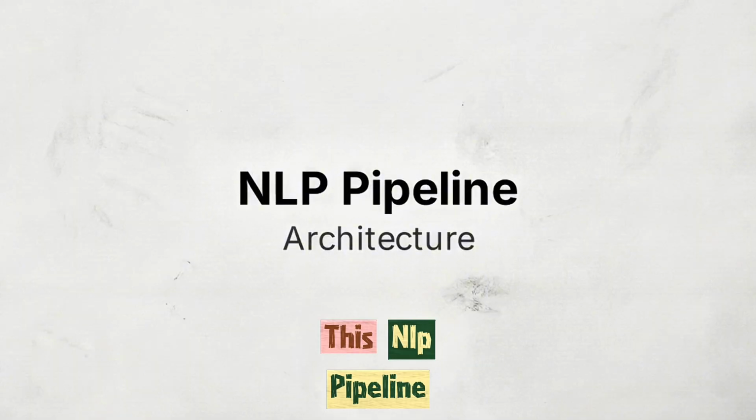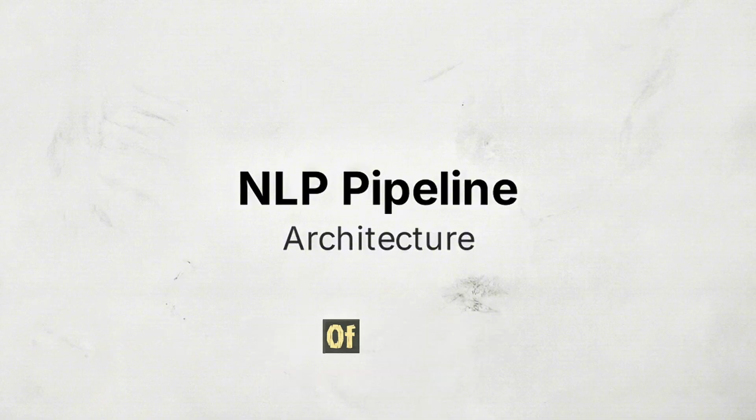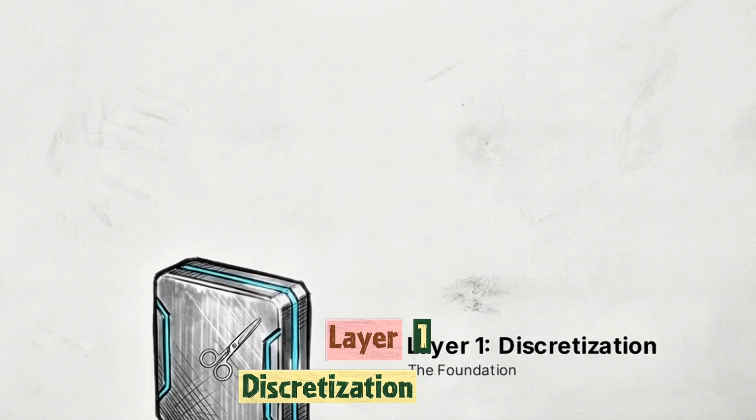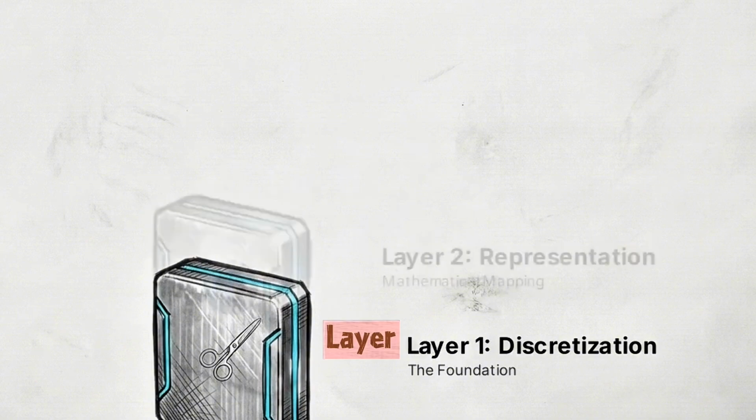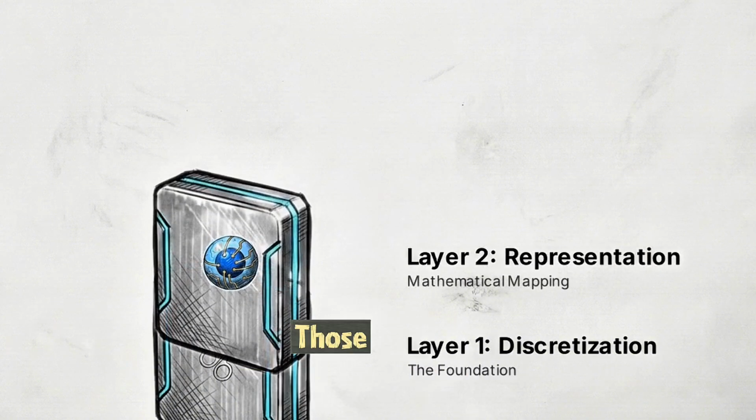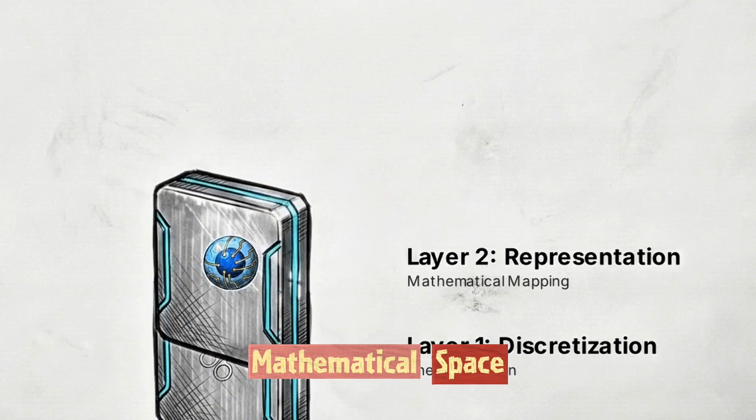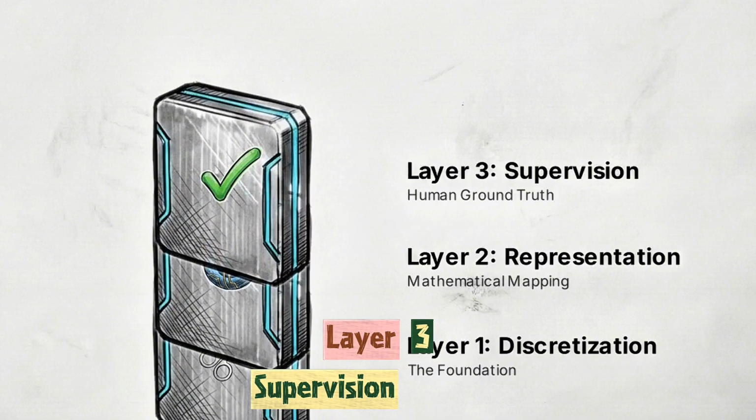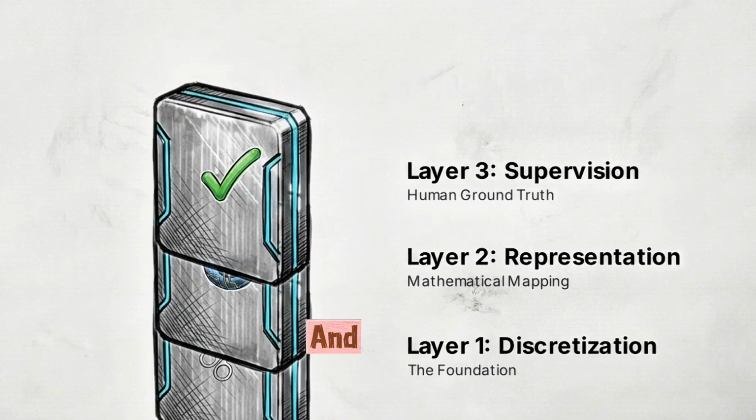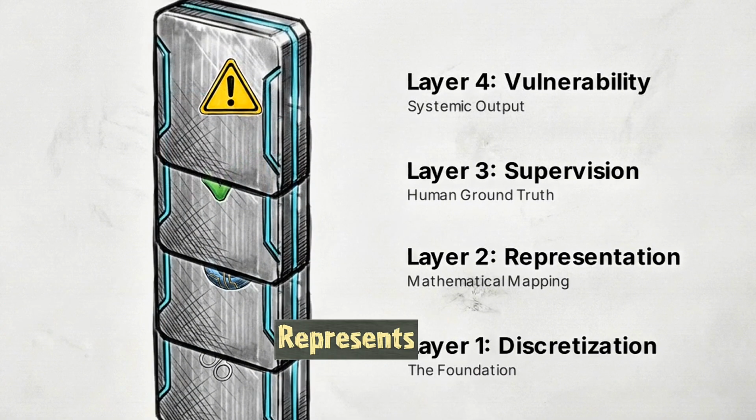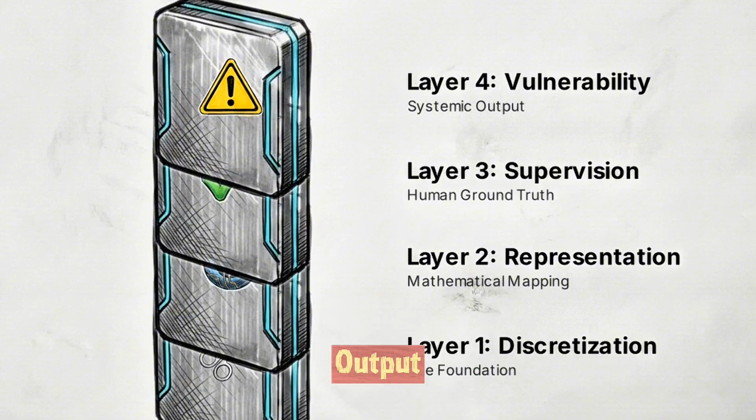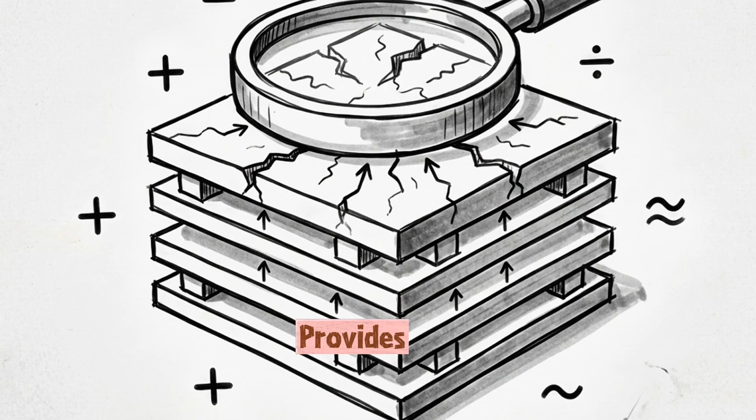This NLP pipeline operates through an architecture of 4 distinct transformations. Layer 1, discretization, breaks down raw text. Layer 2, representation, maps those pieces into a mathematical space. Layer 3, supervision, applies human rules, and Layer 4, vulnerability, represents the final systemic output. Auditing this pipeline provides an empirical method to see how vulnerabilities are engineered at scale.